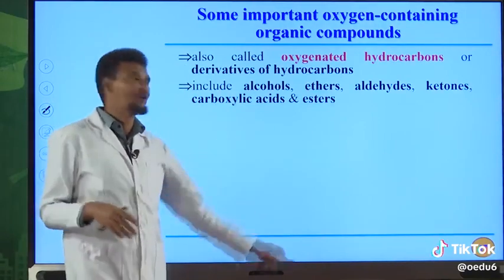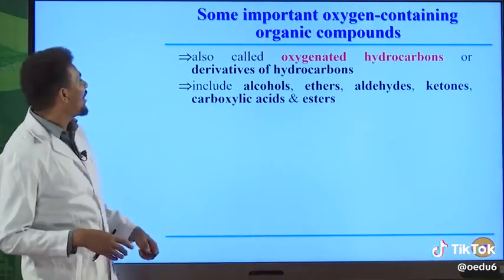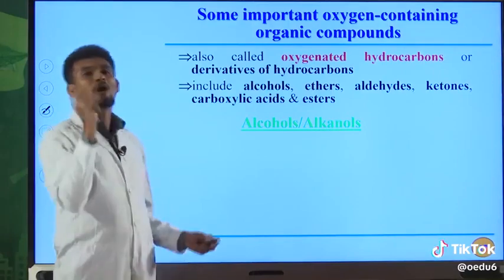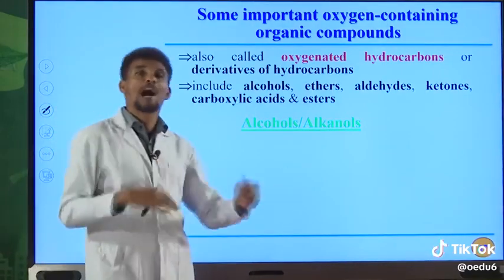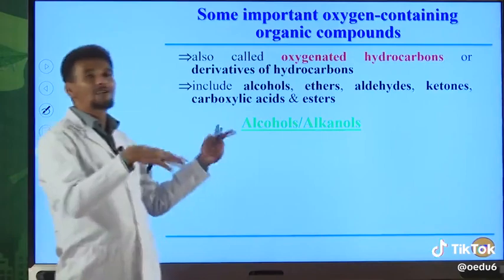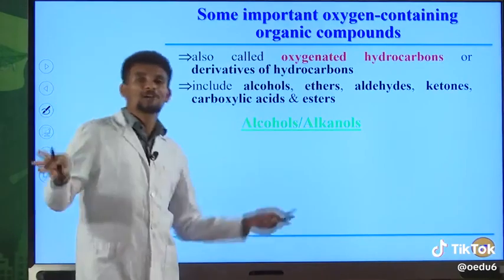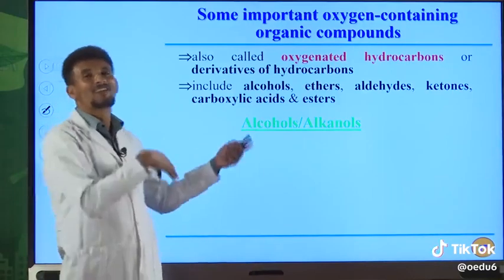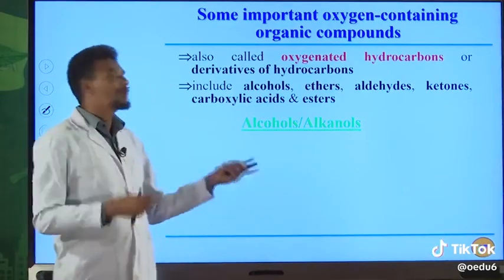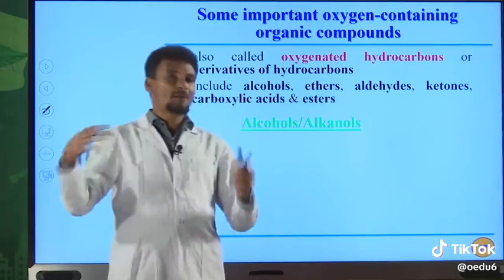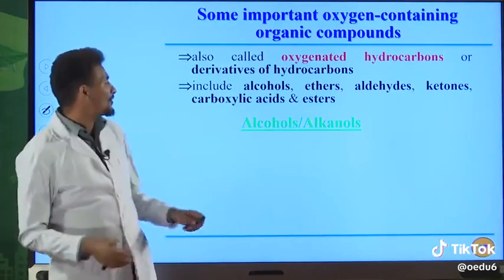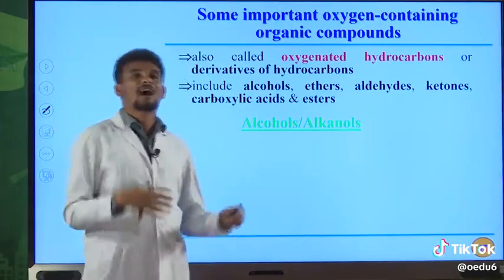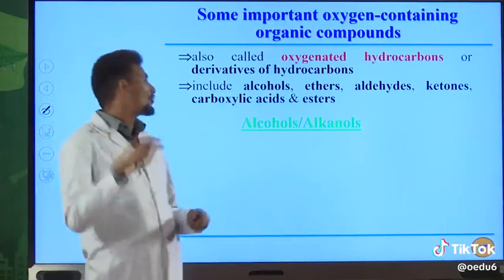I already told you about this one. So let us see one by one. Especially, I will focus on their names, IUPAC names. Other things, for example, common name, their preparation, not only this one. All hydrocarbons, including alkanes, alkenes, etc. You can also see the preparation, their physical property, their chemical property, as well as their uses from your textbook.